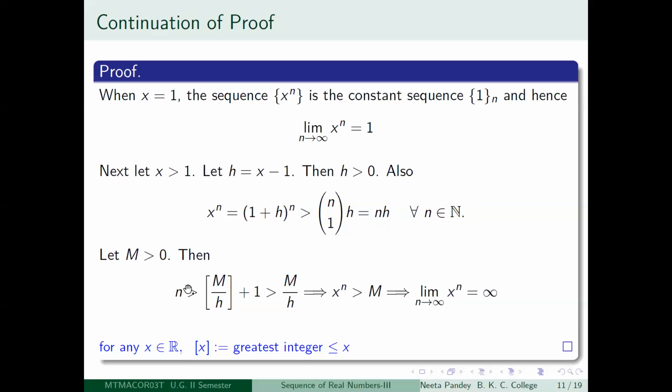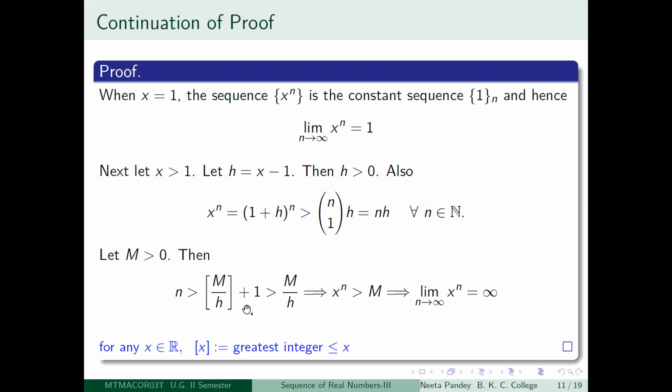And I let my little n be the integer which is greater than the box of m divided by h plus 1. Box of m divided by h is the greatest integer less than or equal to m by h. So if I look at box of m divided by h plus 1, that will become greater than m by h. This is clear, I hope. Box of m divided by h was an integer and it was the greatest integer which was less than or equal to m by h. So if you add 1 to it, it will become an integer which is greater than m by h. This is okay.